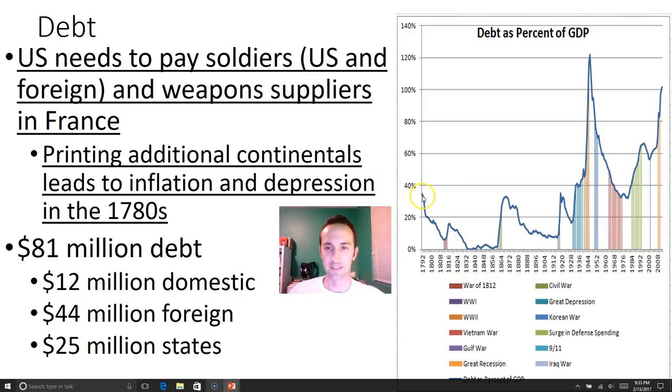And so here's our debt as a percentage of GDP. So kind of right off the bat, we're at a pretty bad start. And you can see in this chart, every time there's a war, we can see this little change in debt. War of 1812, we had a spike in debt. And here we have Civil War, spike in debt right here. World War I, there's some debt there. World War II, whole lot of debt.